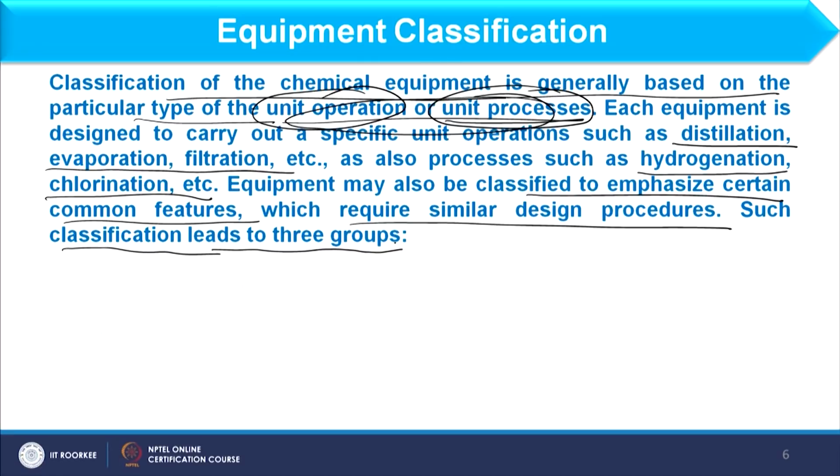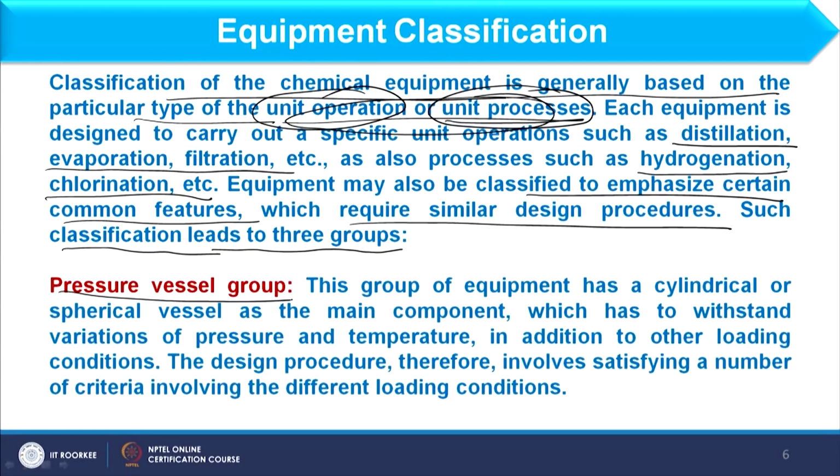First group will be the pressure vessel group. In this group, the equipment has a cylindrical or spherical vessel as the main component. So, in the pressure vessel group we can consider cylindrical as well as spherical vessels, and these vessels should withstand the conditions of the process, like temperature as well as pressure.